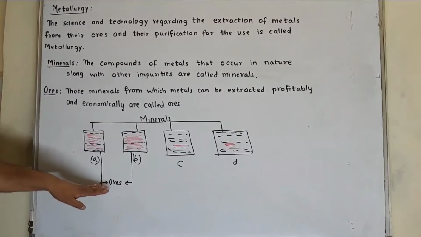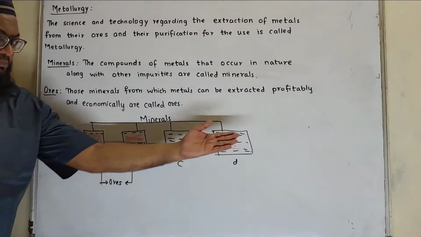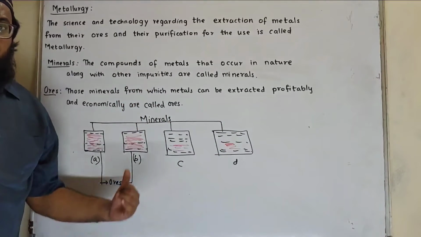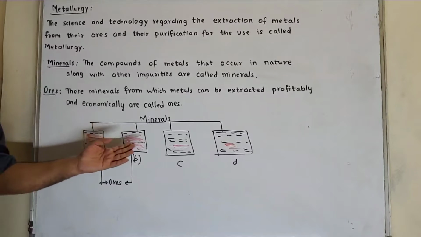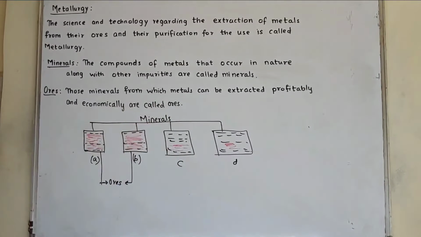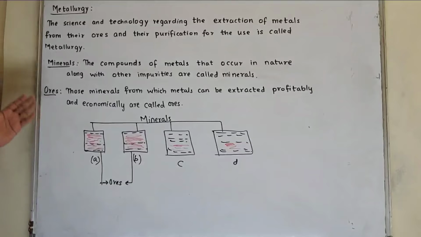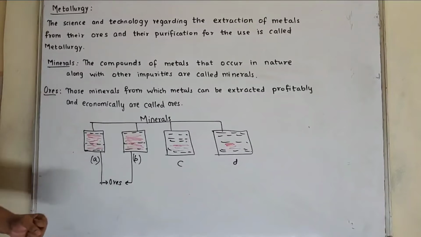Thus we can say all ores are minerals, but all minerals are not ores. Minerals are compounds of metal that occur in nature along with other impurities. But those minerals from which metals can be extracted profitably are called ores.